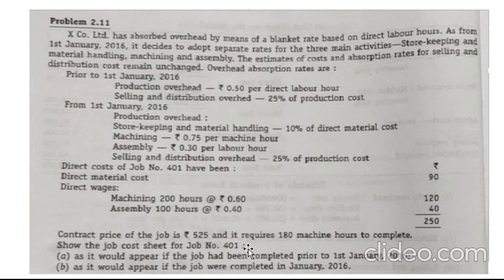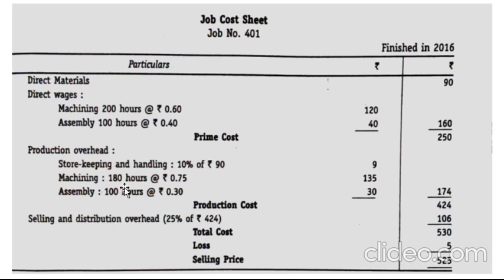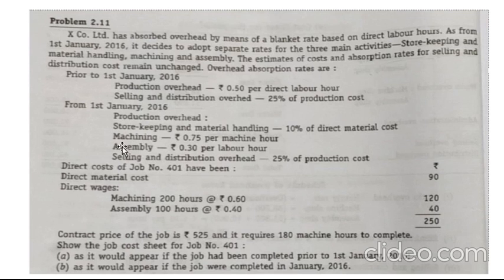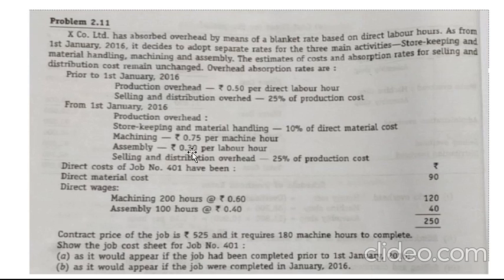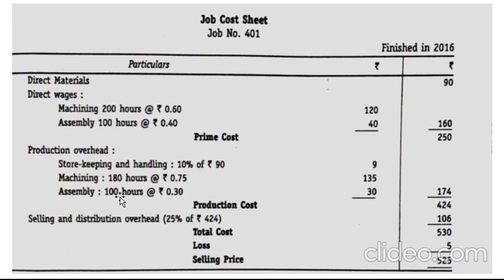So when you're completing the job, it takes only 180 machine hours. That is why here machining takes only 180 hours, and they have given the rate and the information in the question. Machining takes 0.75 per machine hour. So 180 hours at rupees 0.75 will give you 135. Then assembly takes 0.30 per labor hour. Your assembly is 100 hours, as there is no change in assembly hours.